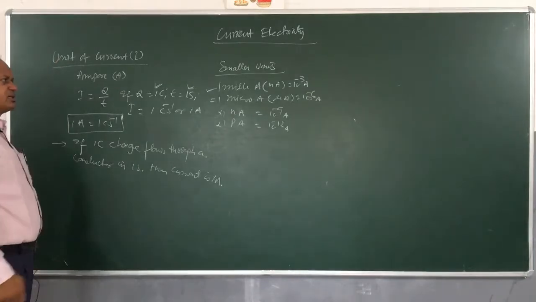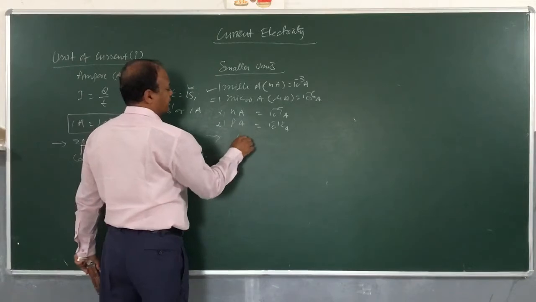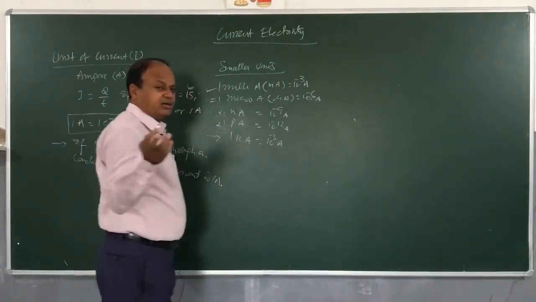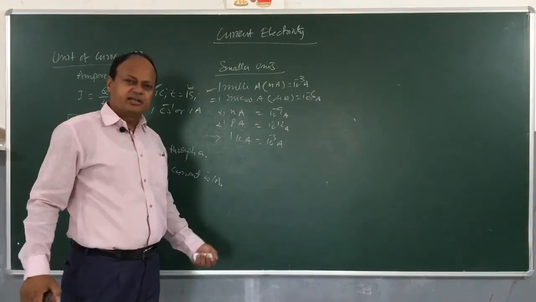which are smaller currents. Now, if I talk about bigger units, then we have kiloampere, 10 to the power 3 ampere. Megaampere is not required. Even kiloampere current is also a very rare current, okay.